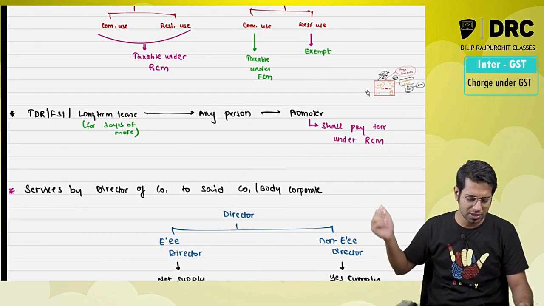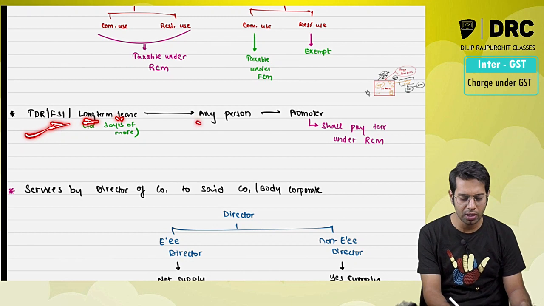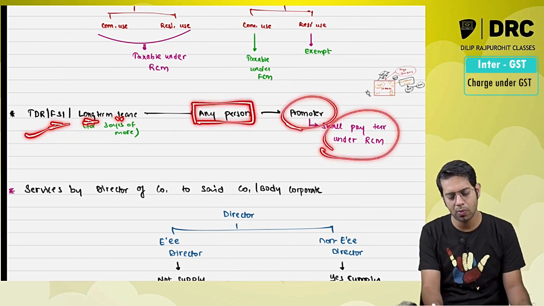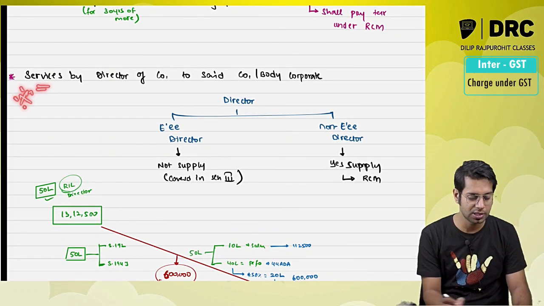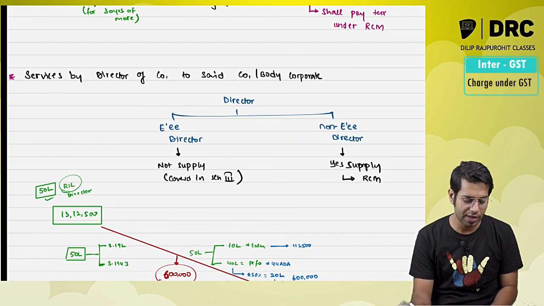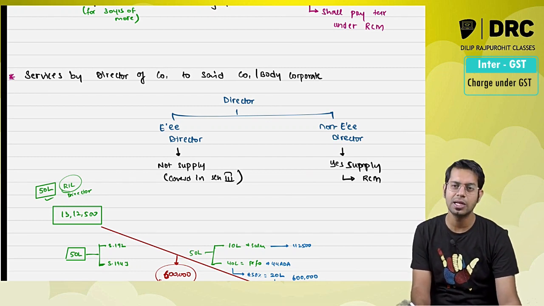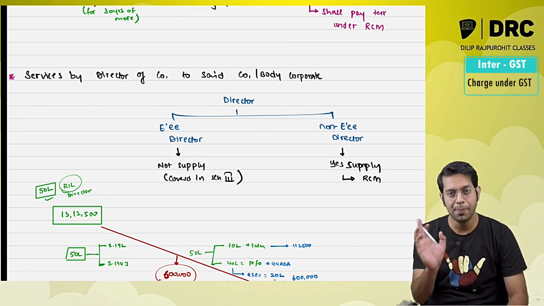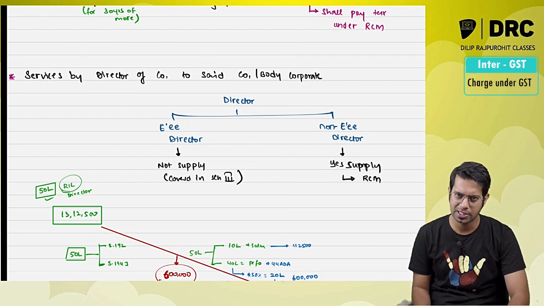Then all the other small points, transfer of development rights, floor space index, or giving a property on long-term lease for a period of 30 years or more by any person to a promoter, the promoter has to pay the tax under reverse charge. Services given, again another important service. Once in the examination also they have asked a question on this. Services given by director of a company to the said company or body corporate. So if the director of the company is giving services to that company or the body corporate, then that company or the body corporate has to pay the taxes under